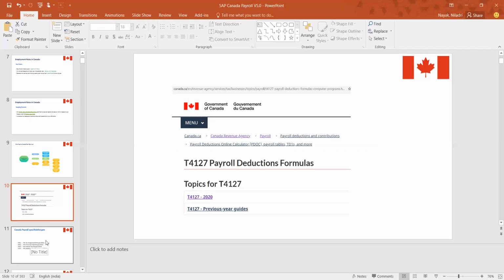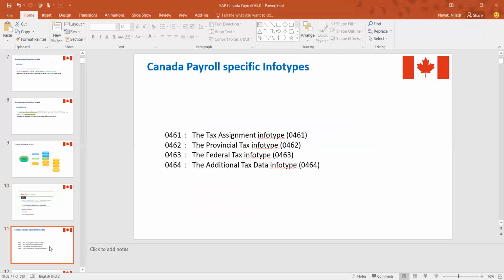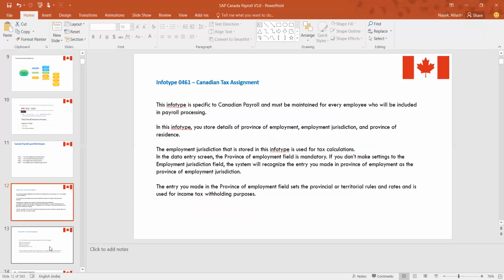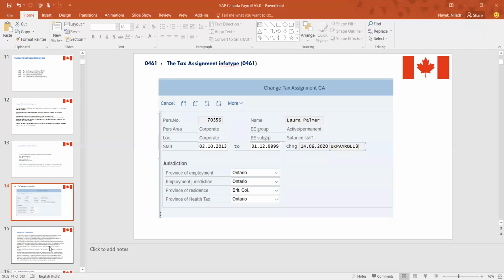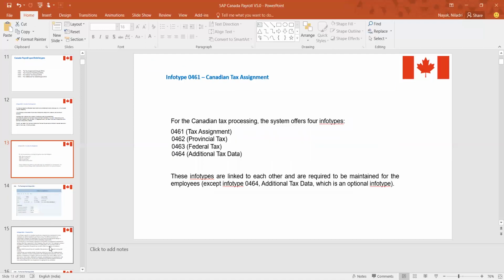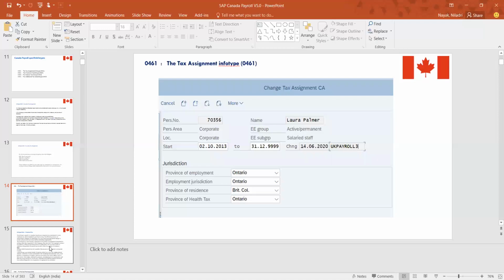Okay, so this is the general government website guide, and next come the infotypes. From a taxation point of view, what are the different Canada payroll specific infotypes we maintain? They come under four categories, as I was mentioning: 461, 462, 463, and 464. What does infotype 461 explain? I will show it in the system anyway, but before that I will take you through a screenshot I have already taken.